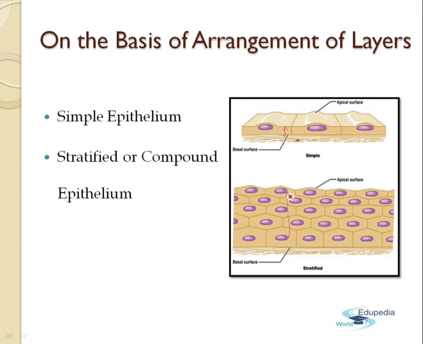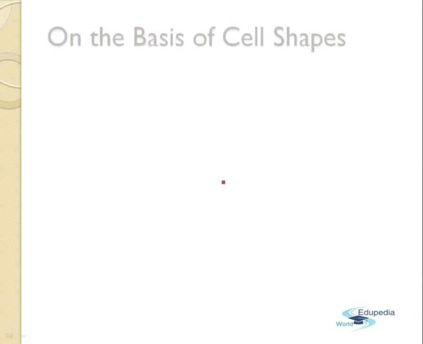The next is the stratified or the compound. Now you can see many layers of cells which are arranged on the basement membrane. So this type of tissue is the stratified or compound epithelial tissue. So that one was simple. On the basis of arrangement of layers, we have two types of tissues, the simple and the stratified.